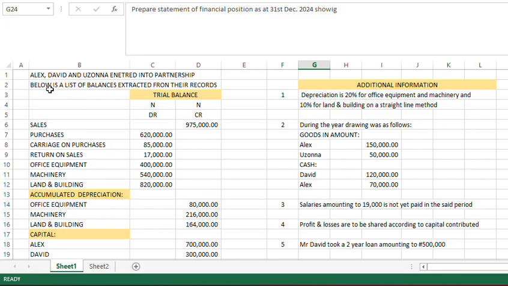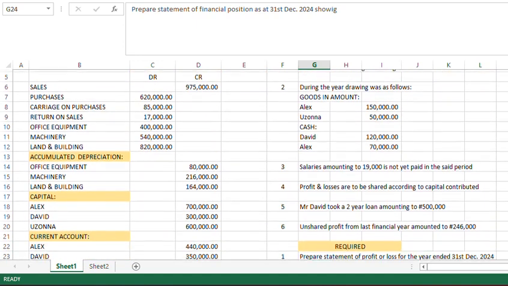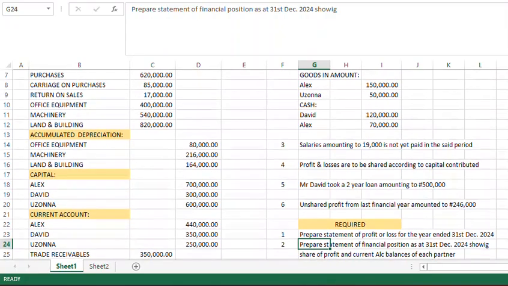So the question is: Alex, David, and Ozonna entered into partnership. Below is a list of balances extracted from their records. We have the trial balance: sales, purchases, carriage on purchases, returns on sales, office equipment, machinery, land and building, accumulated depreciation for office equipment, that of machinery, that of land and building, then capital.